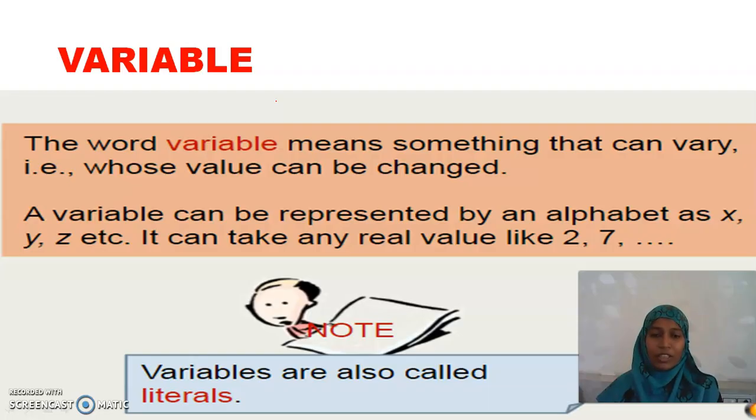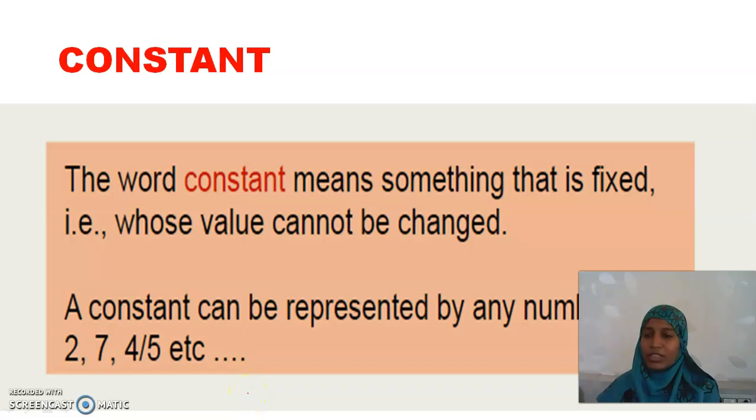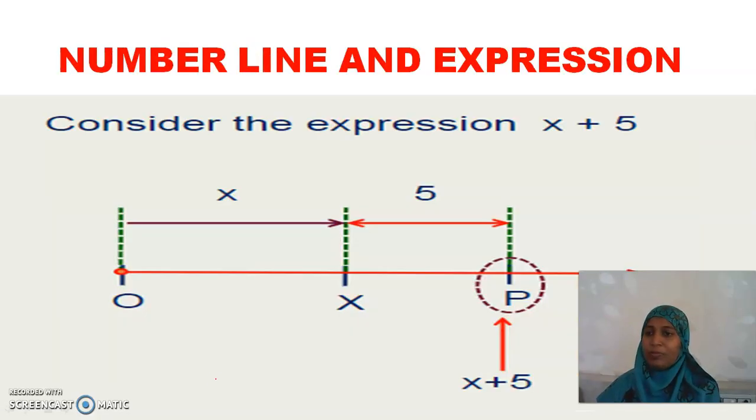What is another name for variables? Literals. This is the first time we are learning this new word, literals. Is it clear? Now the next word is about constant. The word constant means something that is fixed, whose value cannot be changed. Examples are also being listed. All these things are just a recap for this chapter.